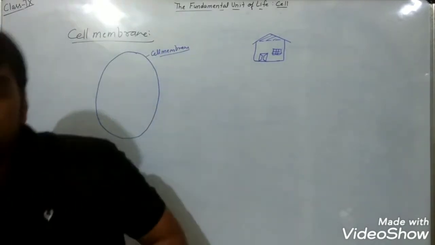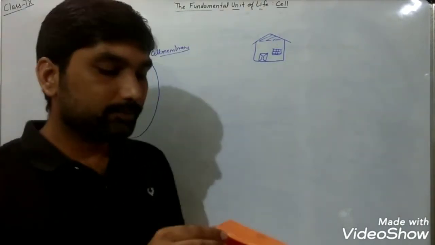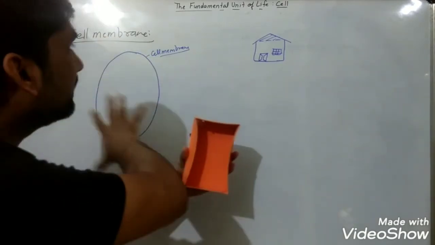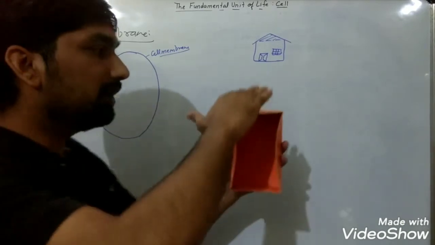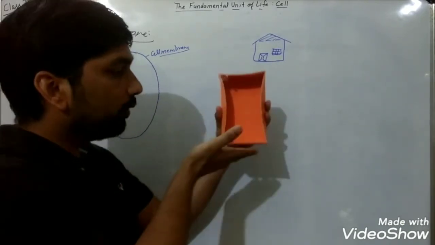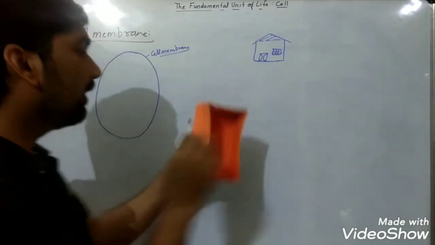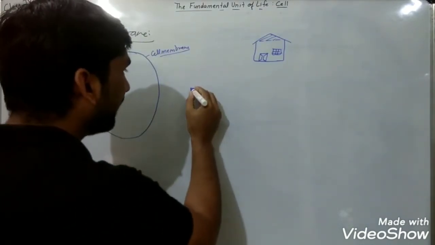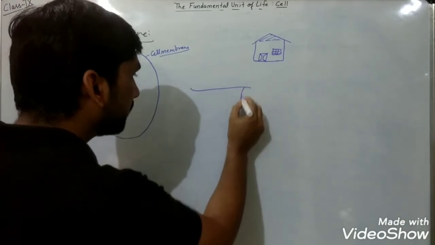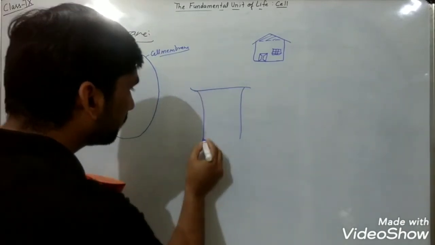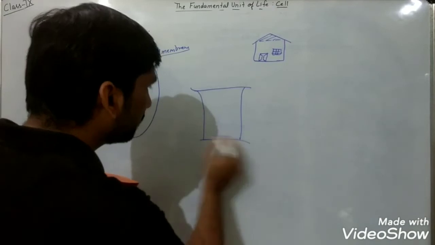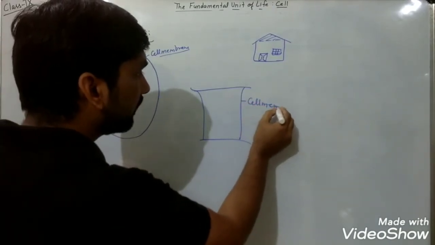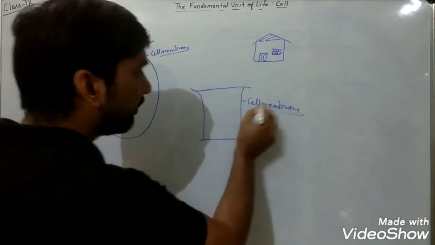Or if I show you this box, if we consider the structure of a cell, this will be the upper surface, lower surface and side walls. If we make the figure of a cell like this, this is the cell membrane.